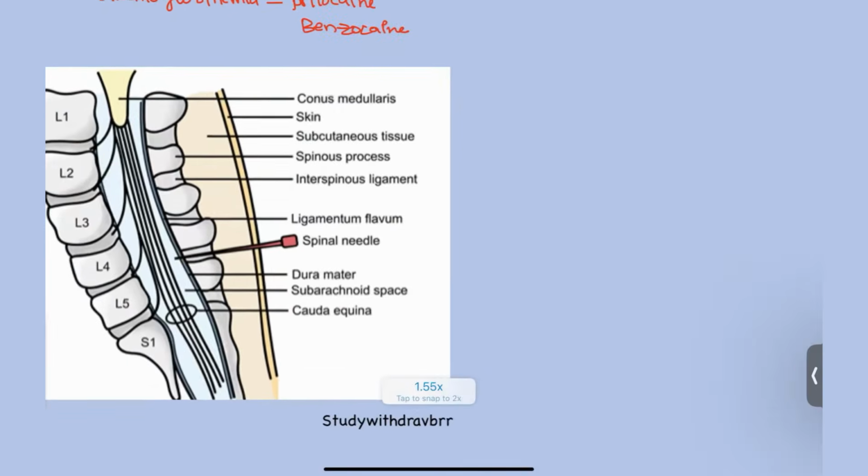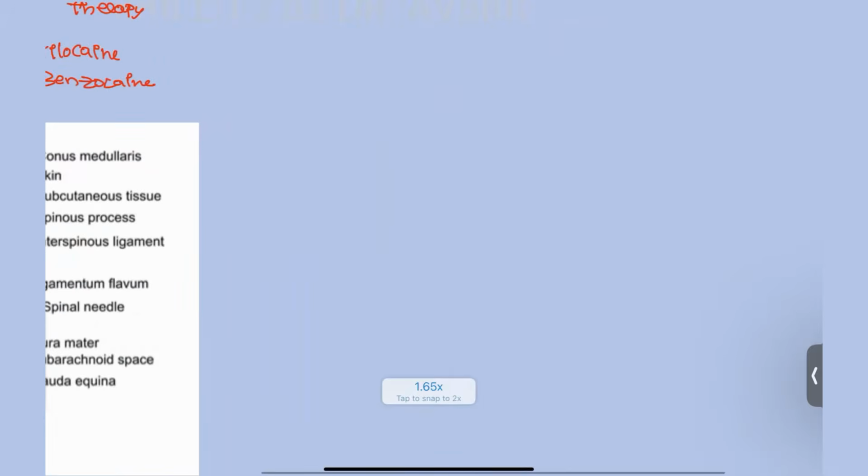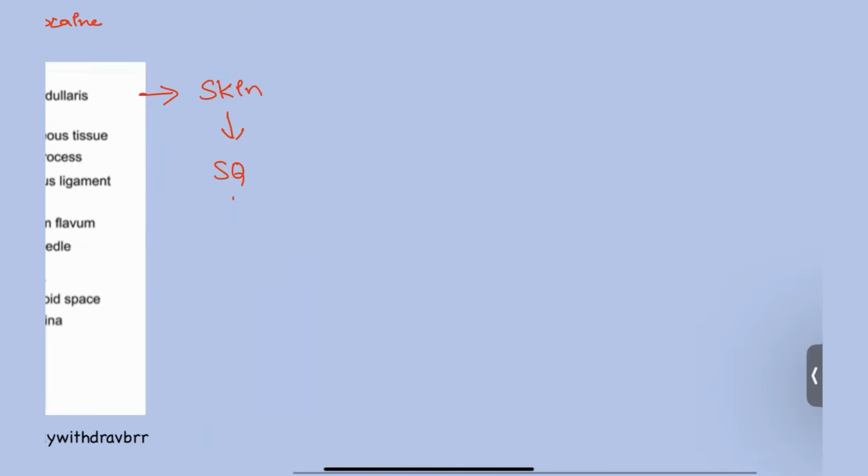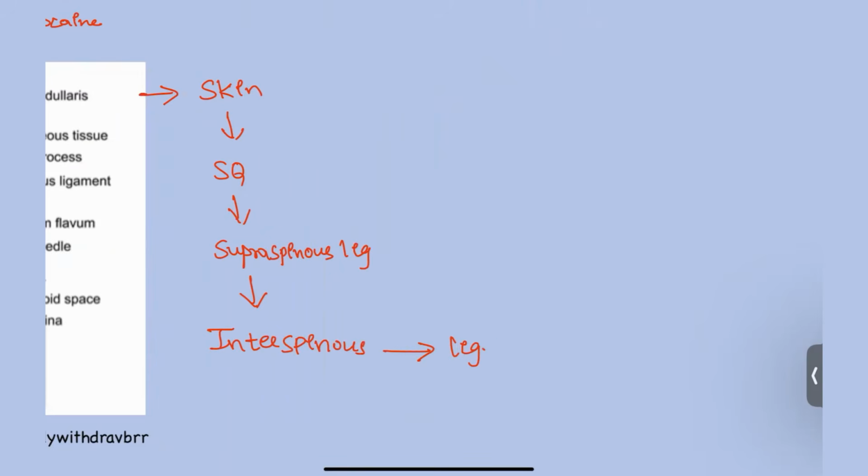Next, moving on to spinal anesthesia. Before that, we have to understand how the needle pierces through the layers. First, it is going to enter the skin, followed by the subcutaneous tissue, and then the supraspinous ligament, followed by the interspinous ligament, and then the ligamentum flavum, and then it is going to enter the epidural space.